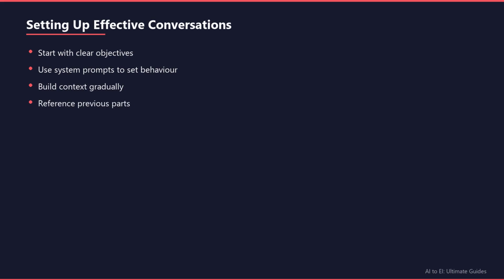Think of each conversation as a collaboration session. Start by clearly stating what you're trying to achieve. "I need to write a business proposal." Or, "Help me debug this code." Use system prompts to tell us how to behave: formal, casual, technical, or creative. Build context gradually, rather than dumping everything at once, and reference earlier parts of our conversation to maintain continuity. We remember what we've discussed within each session.